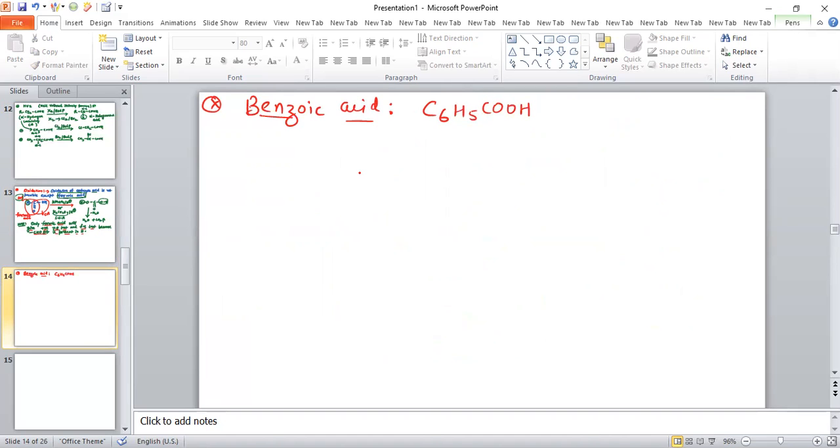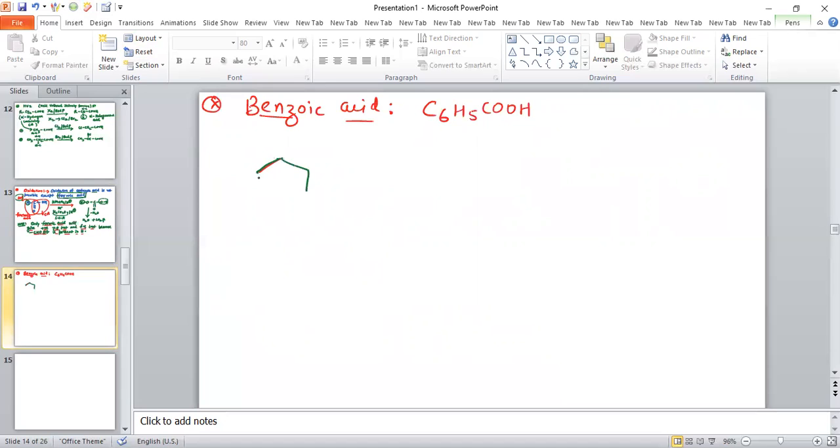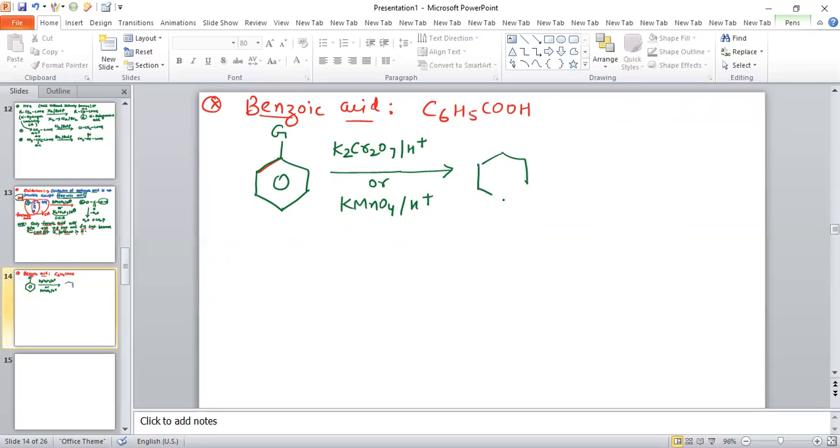See, this compound is basically benzene, and on this benzene there is a group. When we oxidize this compound with K2Cr2O7 in acidic medium, or with KMnO4 in acidic medium, it will convert into carboxylic acid.